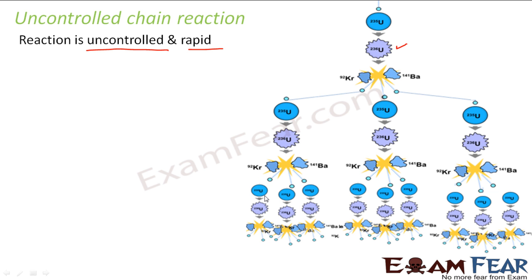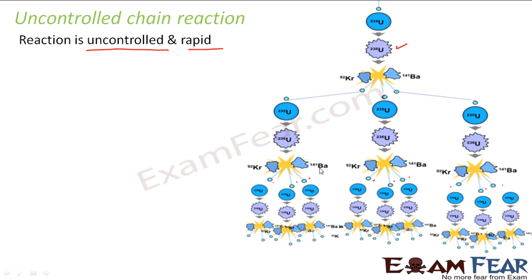Each of these reactions will give rise to 3 neutrons again. So here in this case, there were 3 neutrons which were capable of initiating 3 nuclear fission reactions. But now, how many neutrons are there? There are a total of 9 neutrons, so they are capable of initiating 9 fission reactions. After that, each of these neutrons again gives rise to 3 neutrons. So this time you have 27 neutrons, which are capable of initiating 27 fission reactions,